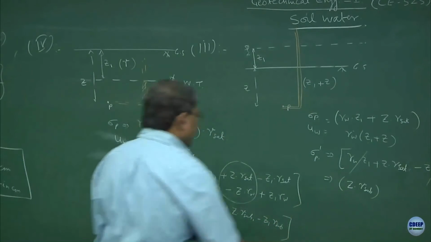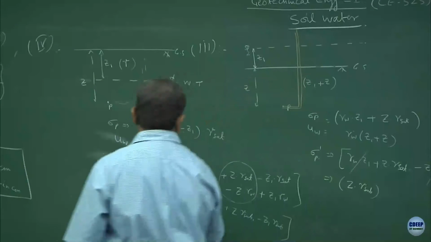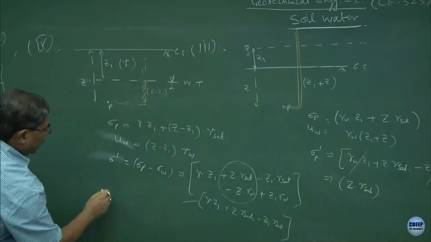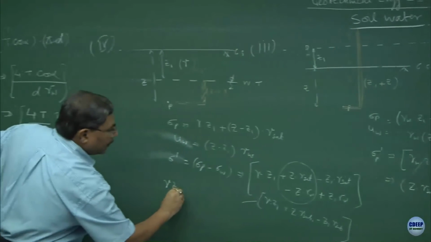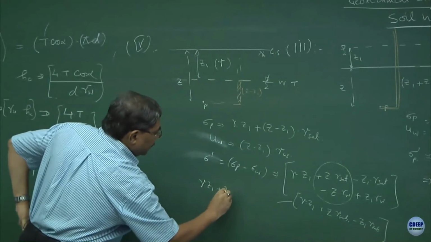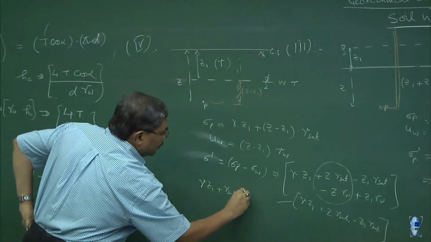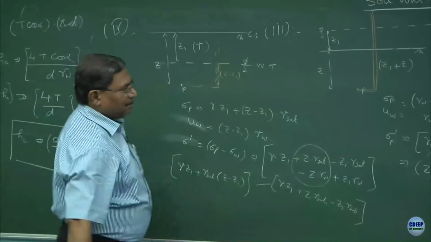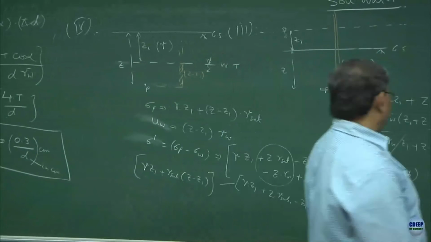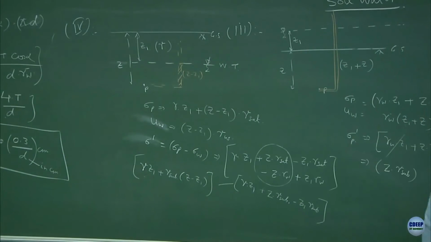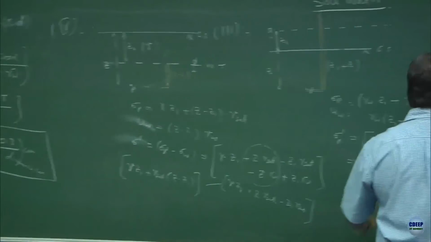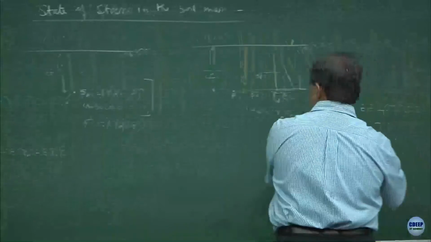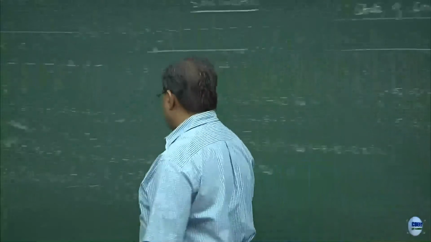So, truly speaking, this function has become gamma Z1 plus gamma submerged into Z minus Z1. What is your intuitive feeling? Z gamma submerged, Z gamma submerged, and here what has happened?